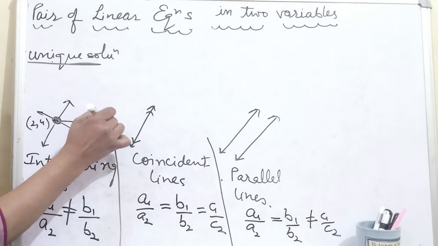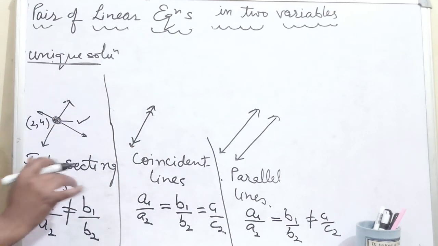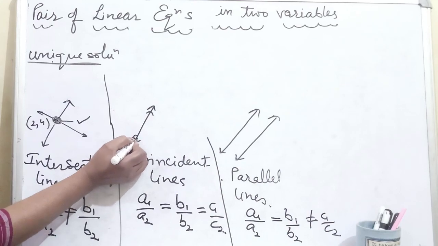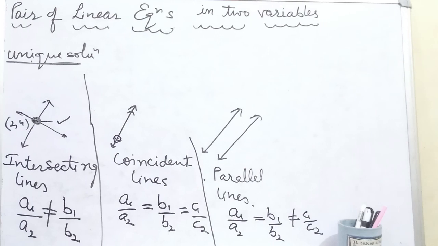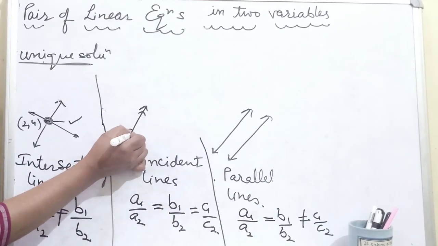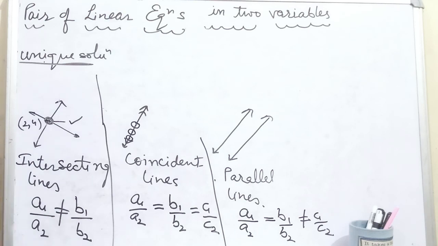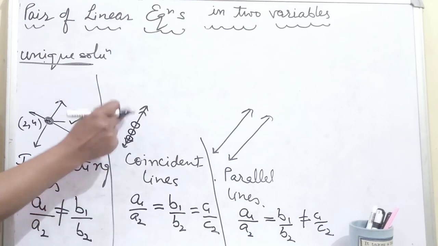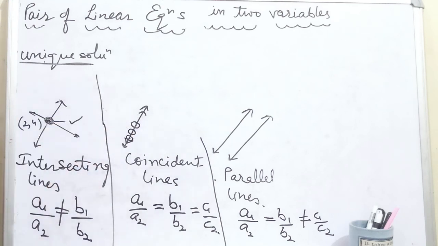Similarly, if we have coincident lines, then every point on the first line is a point which lies on the second line too. This point lies on both lines, this point lies on both lines. So in the same way, how many points can we have?